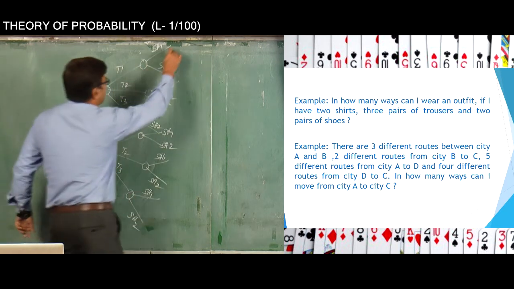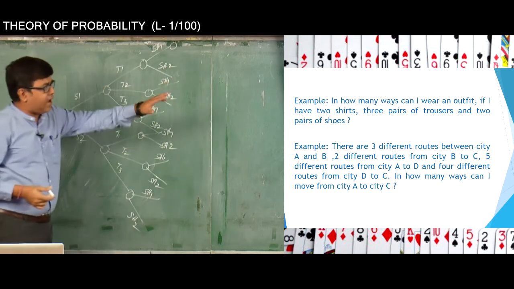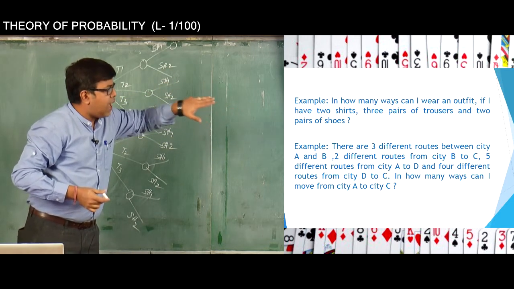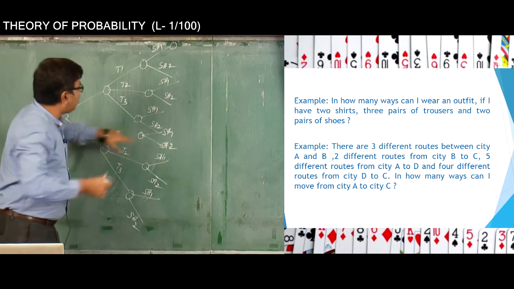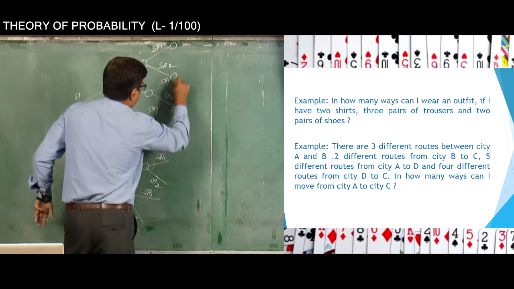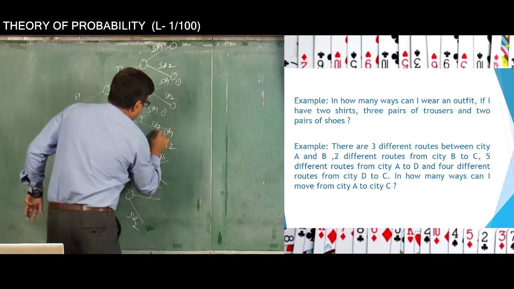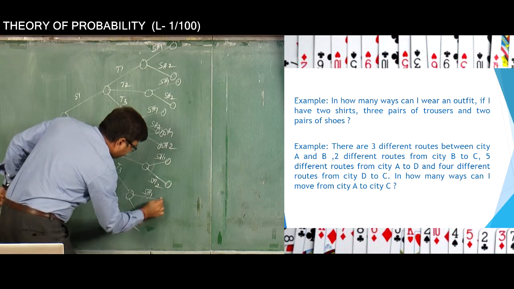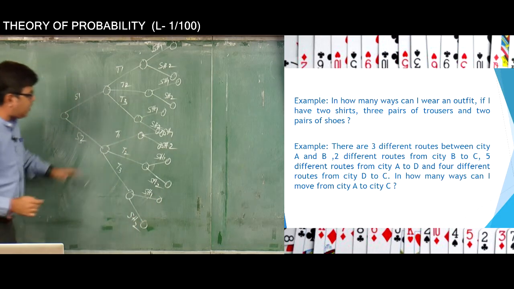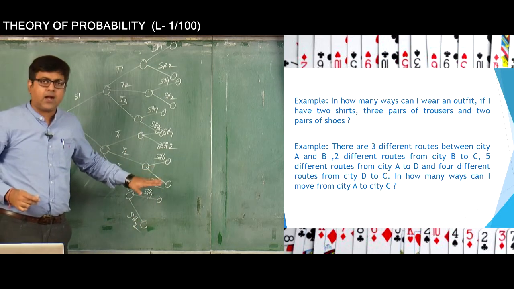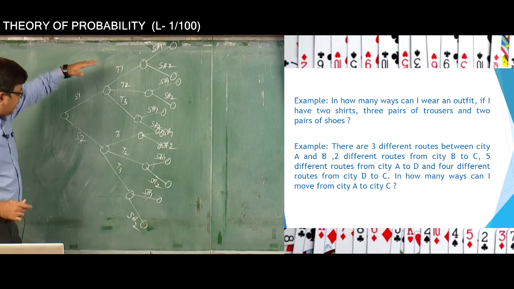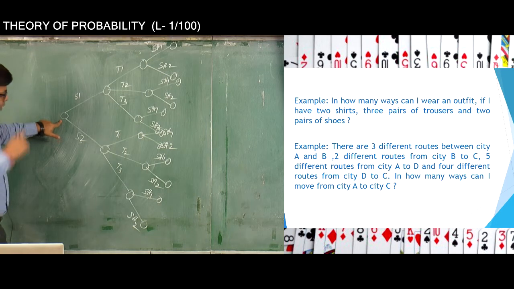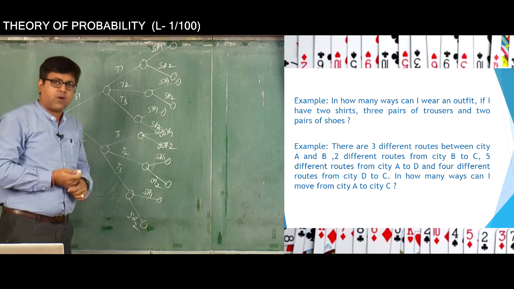So what we find is that that is all. Because we have three categories, two shirts, three pairs of trousers and two pairs of shoes, we can end this node here. Once we are ending this node, if you look carefully, it is forming a tree. This is called the tree diagram, because it is exactly a tree that we have formed. This is the root node, and this is what we use in the concept of graph theory.